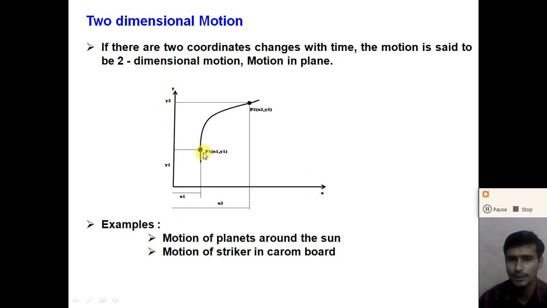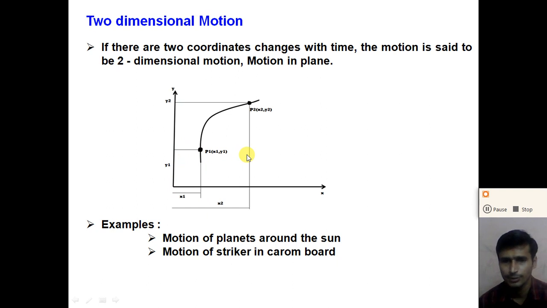So the object is moving in this xy plane from p1 to p2, right? So at some time, the object is at p1, which has coordinates x1, y1. So what do you mean by this coordinate? The object p is at a distance x1 on the x-axis, and at a distance y1 on the y-axis. So the coordinate of the object at p1 is x1, y1.